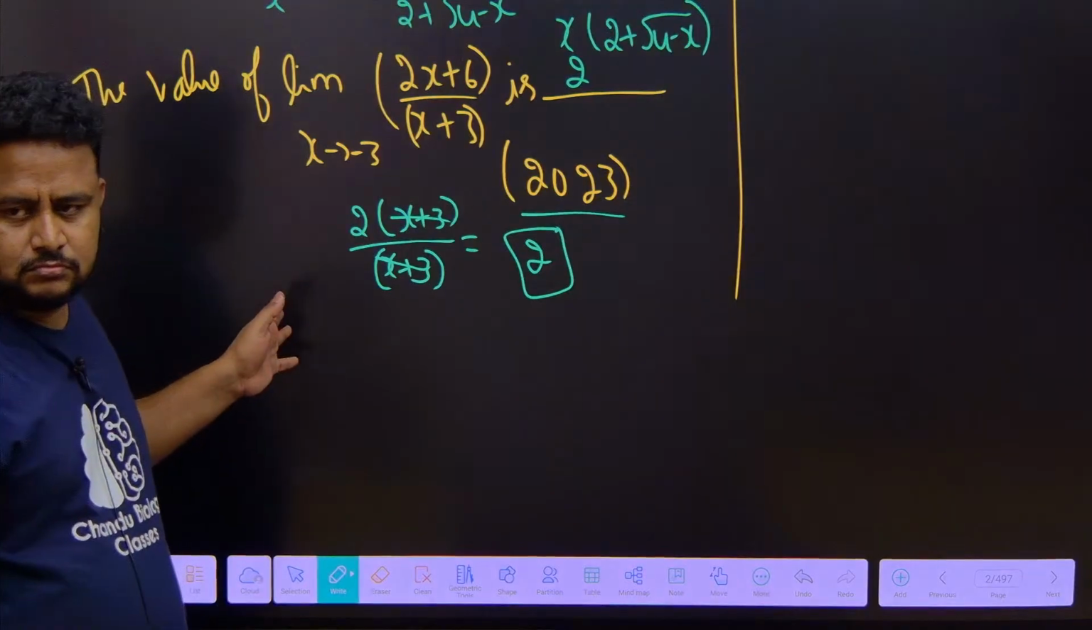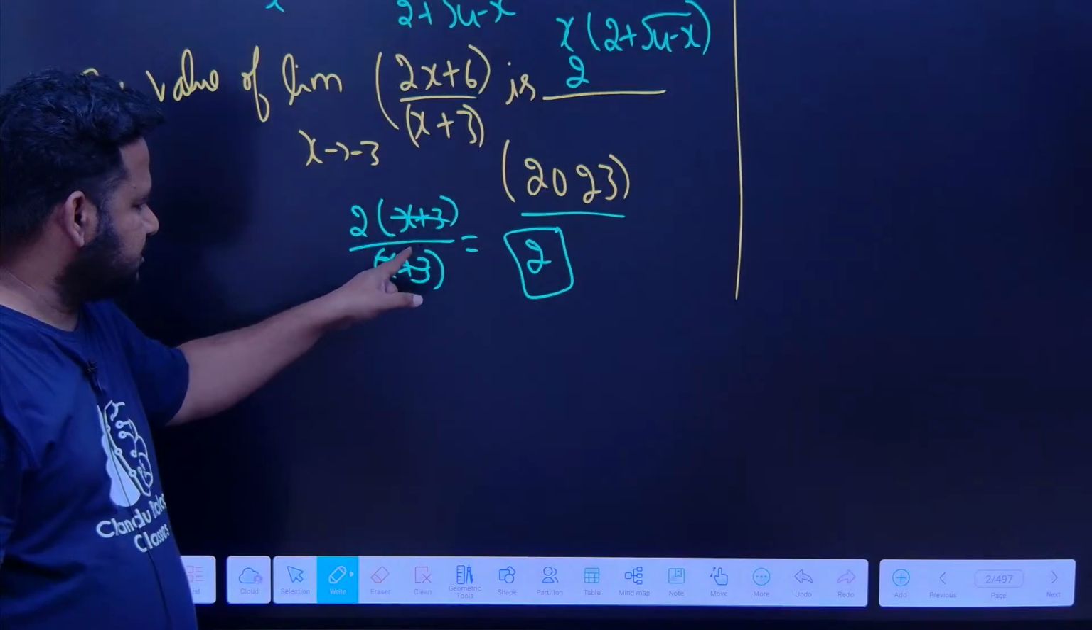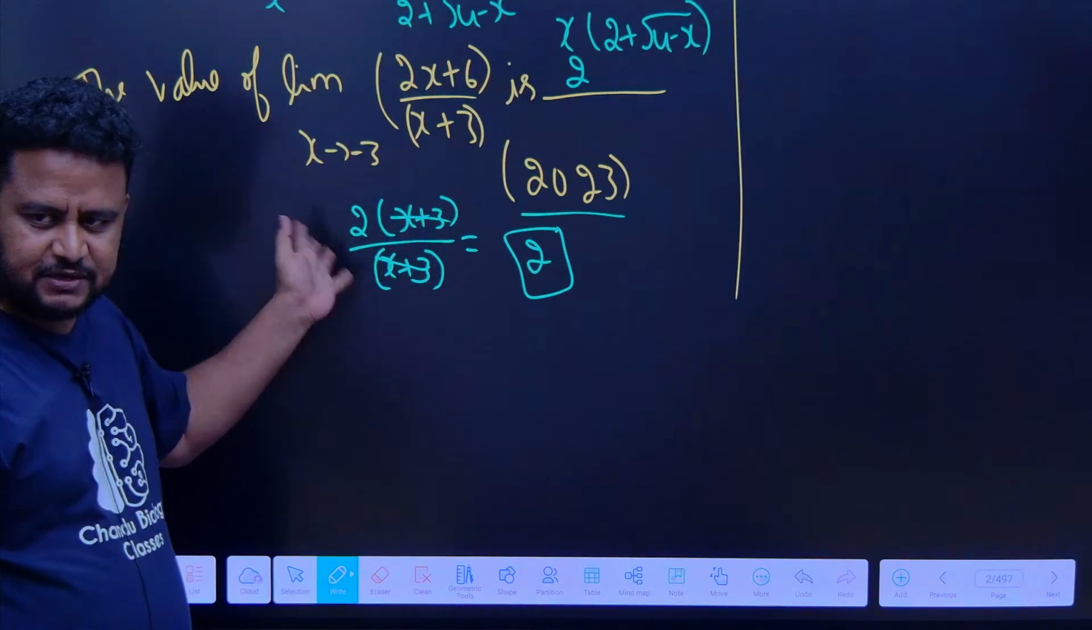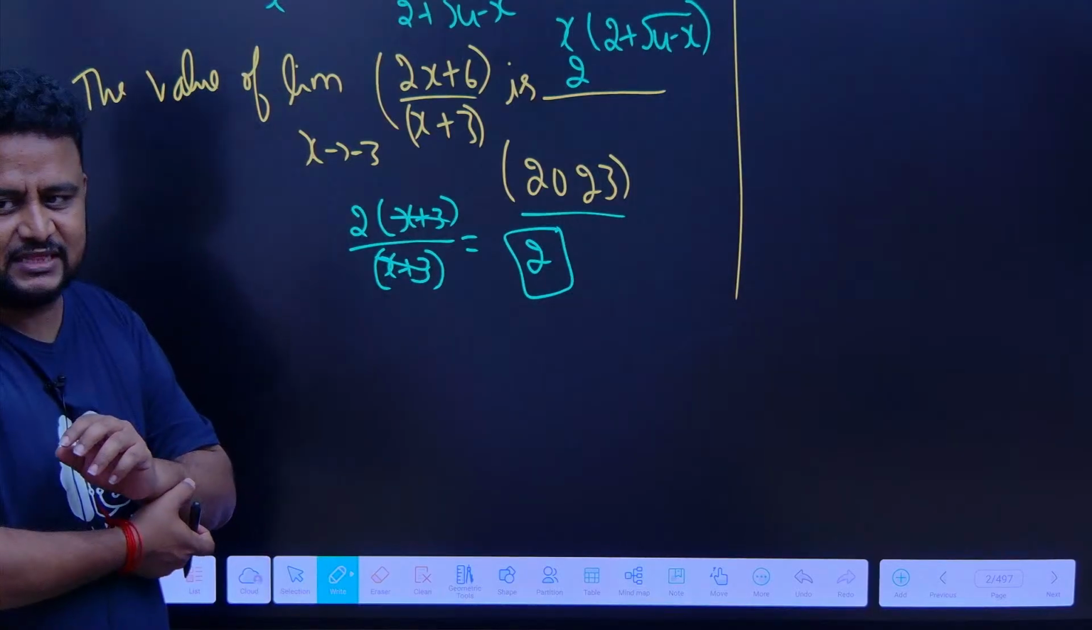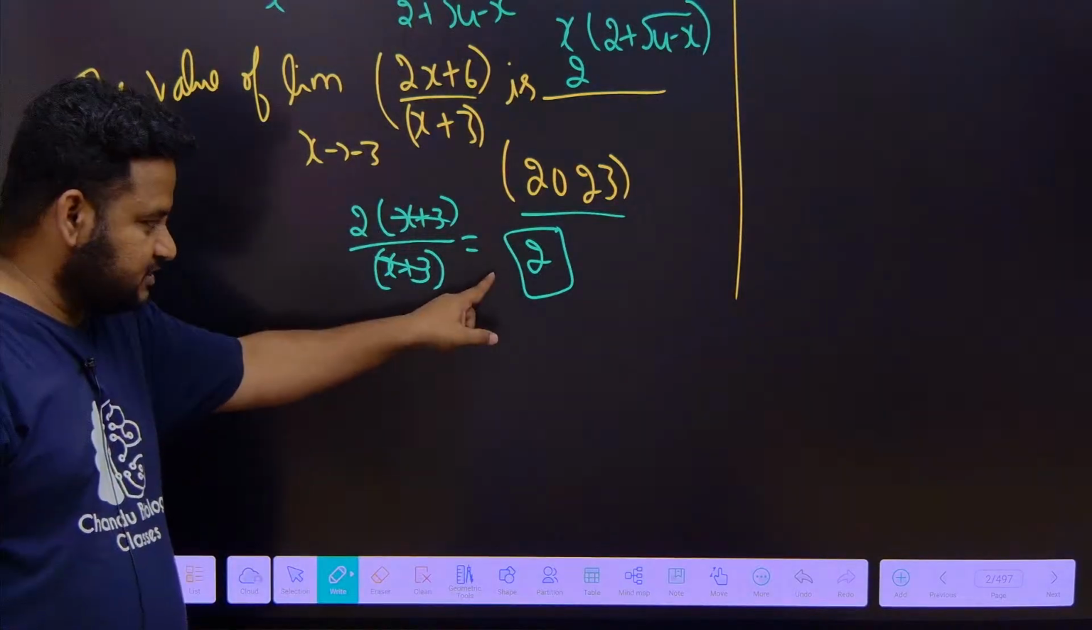Once we get 2 of x plus 3 by x plus 3, even if we substitute the value of minus 3, we will get the same answer. See, minus 3 plus 3, minus 3 plus 3, we will get 0 by 0. That's why we are not doing it directly like that. That's why we are cancelling it and directly writing the answer. But the actual answer is 2.